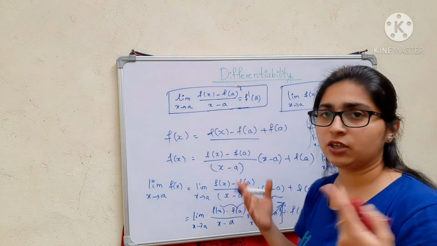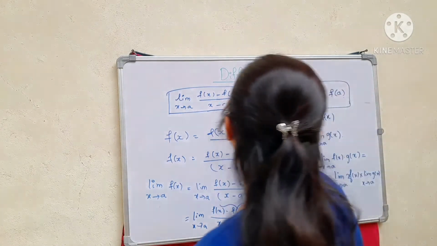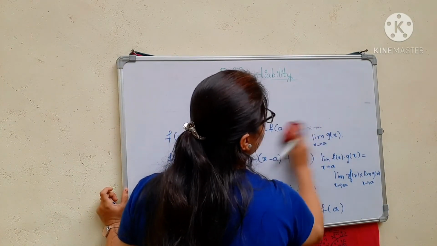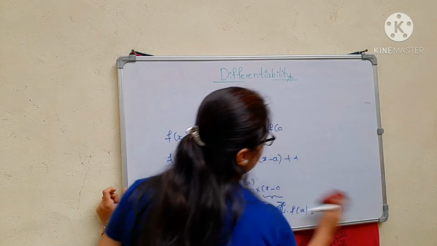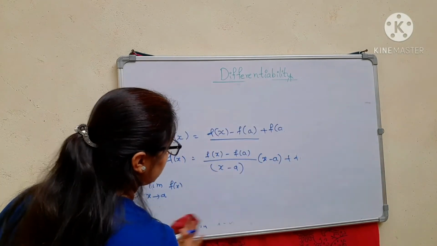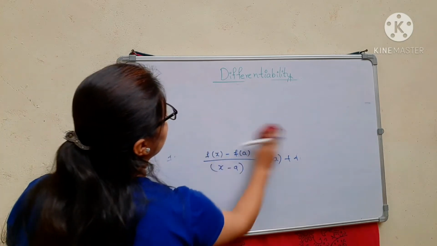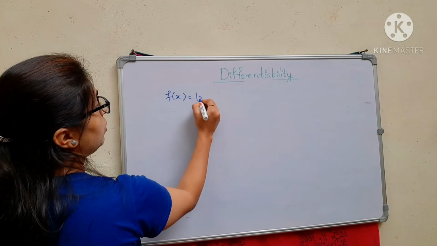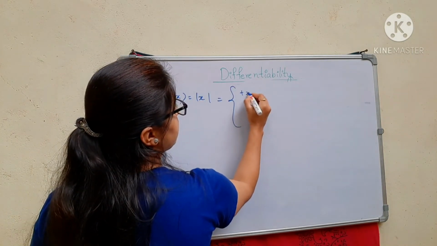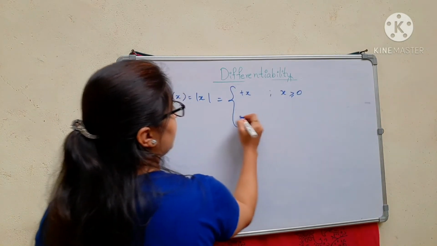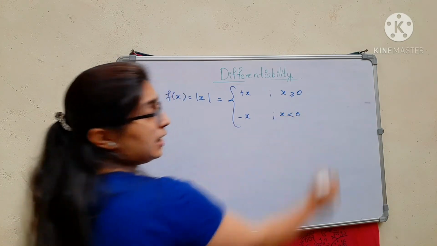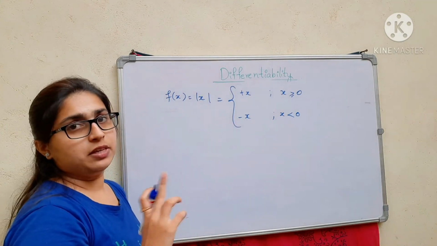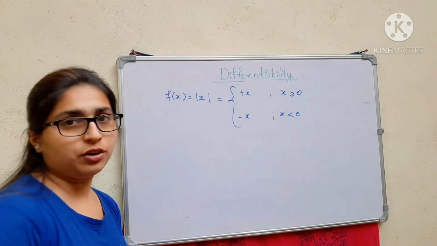If it is discontinuous, we cannot differentiate it. It is not differentiable. So I will take an example of f of x is equal to mod x. You know, that is equal to plus x for x greater than or equal to 0, minus x for x less than 0. So you have studied in the previous video that the mod function is a continuous function.